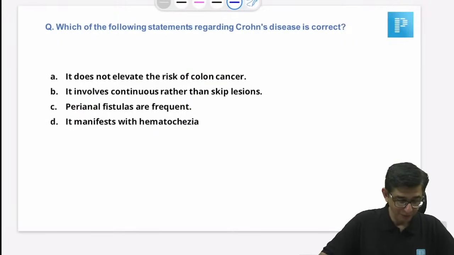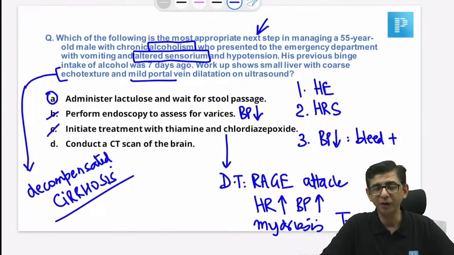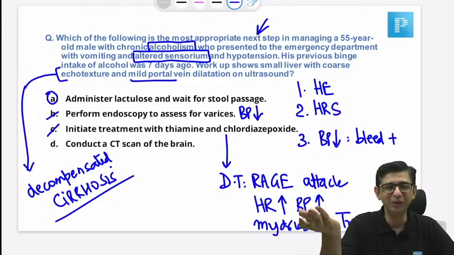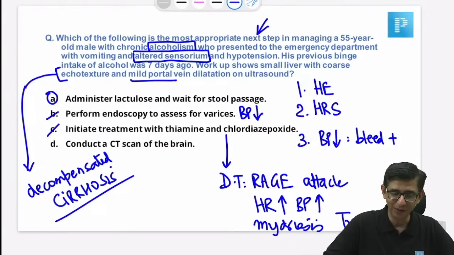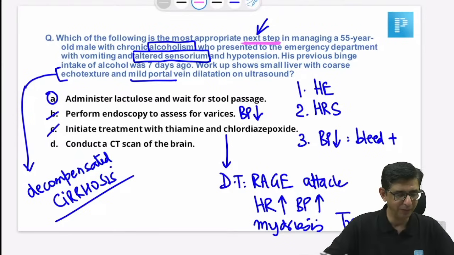Patient is a low blood pressure patient, doctor. In a low blood pressure patient, endoscopy will not be a very wise thing to do on an emergency basis. All of us work in government hospitals, where is the facility for endoscopy in emergency? They are asking for the next step. If he asks me what the treatment plan for this person is, I would say my treatment plan is to look for the possibility of varices also, apart from checking out hepatic encephalopathy, and I'll get blood ammonia values done, I'll get an EEG of the patient done. But endoscopy is a much later thing; first we have to manage the initial steps.